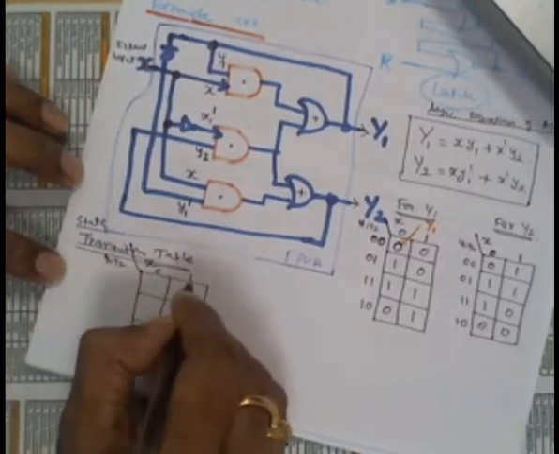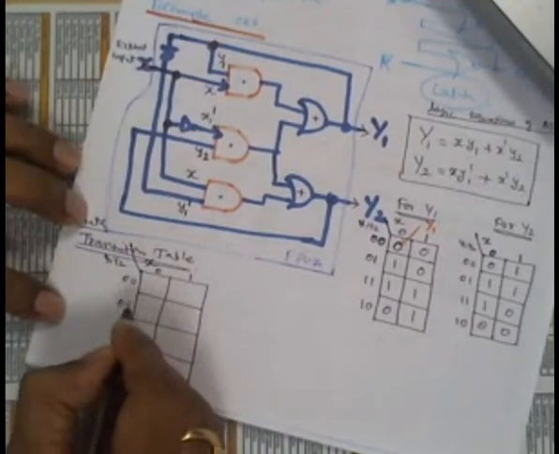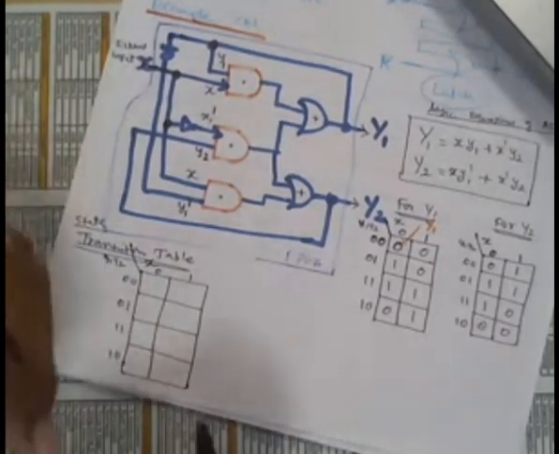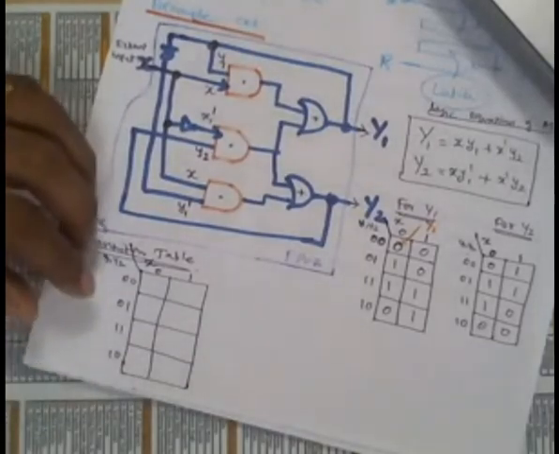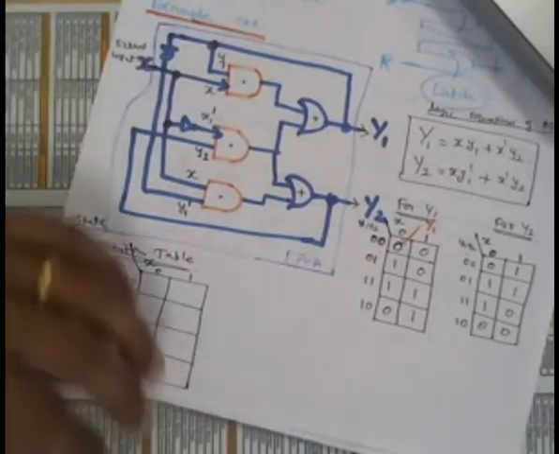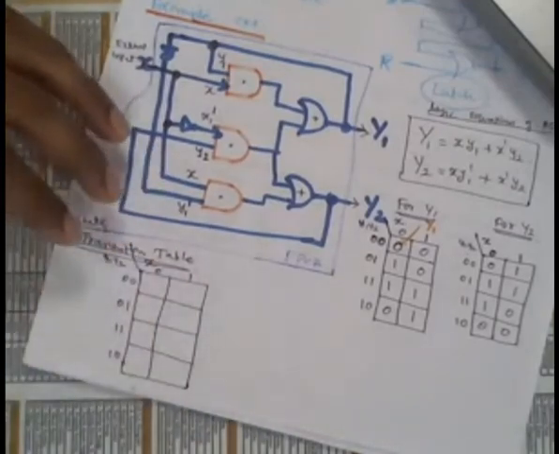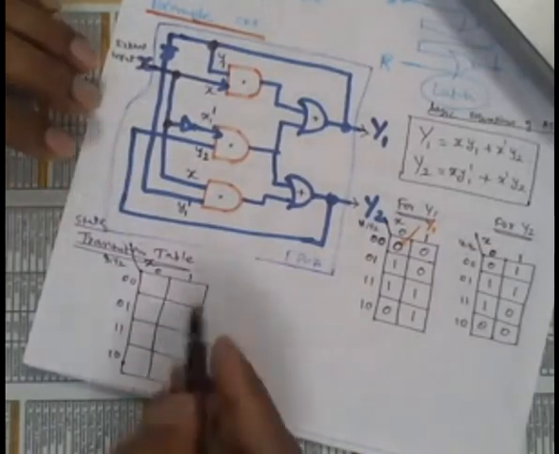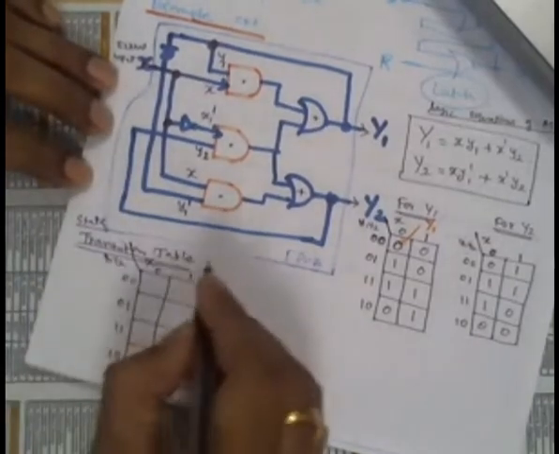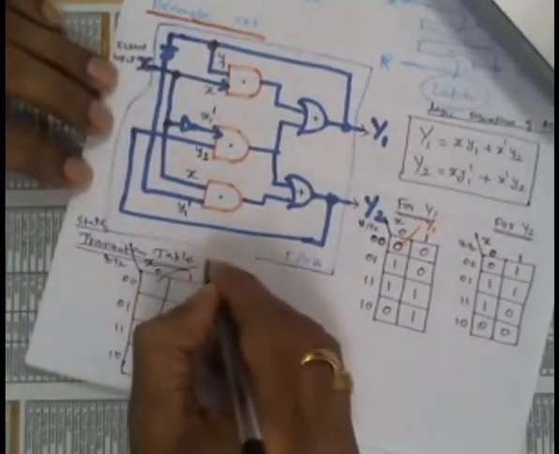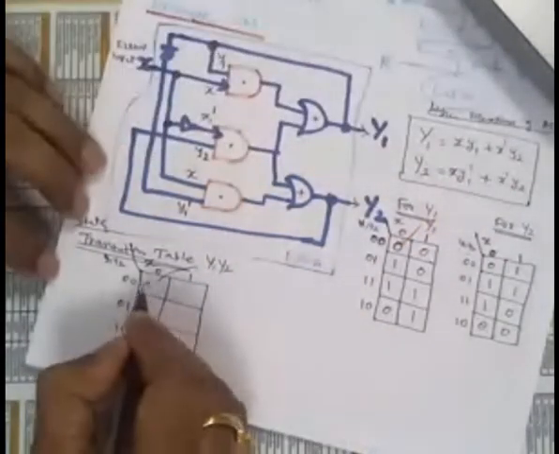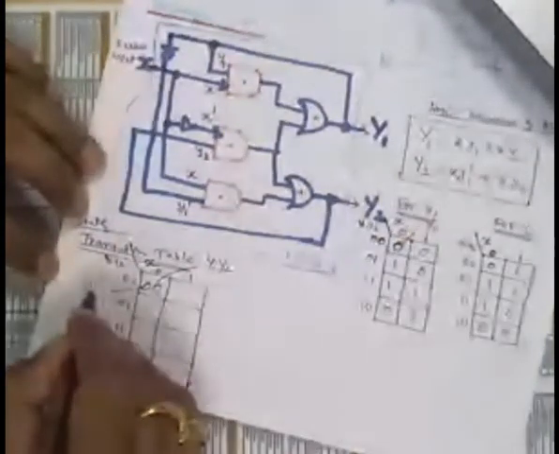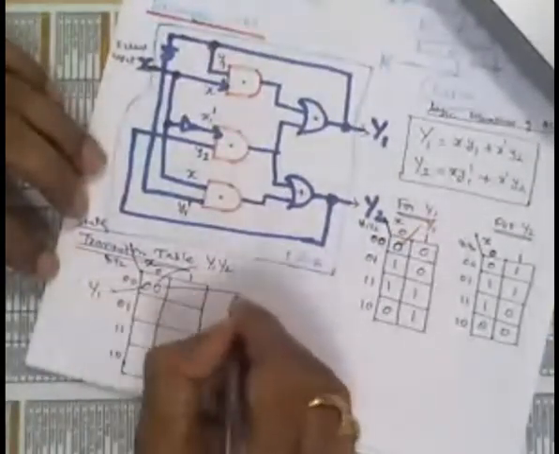This is x: 0 1. 0 0 0 1 1 1 1 0 1 1 1 0. Then combine this. Now the entry inside will be capital Y1, capital Y2. So just 0 0. The first one indicates capital Y1, the second one indicates capital Y2.